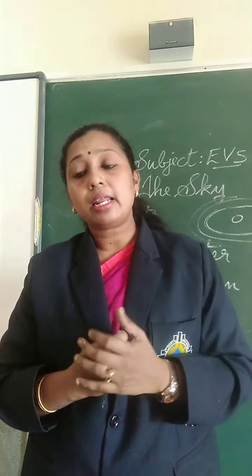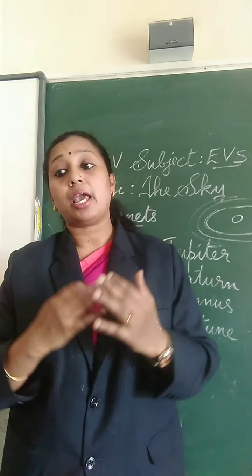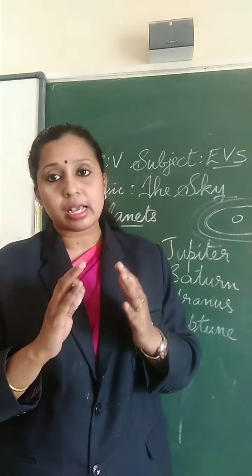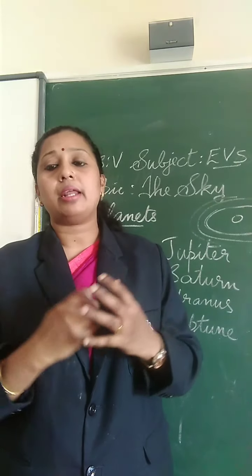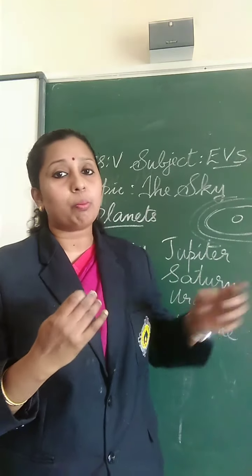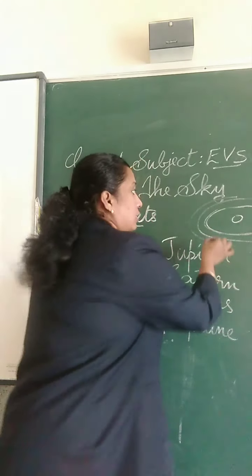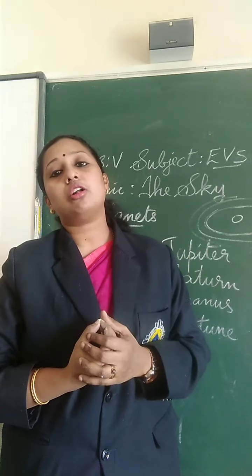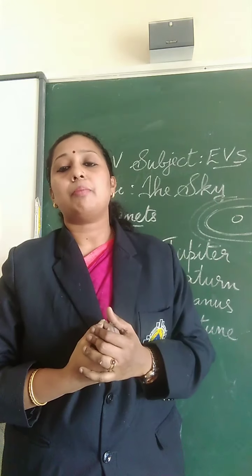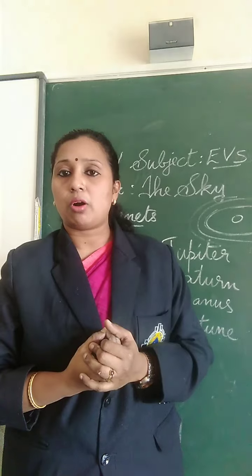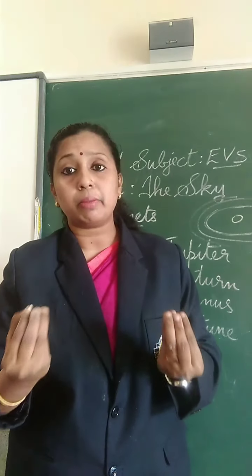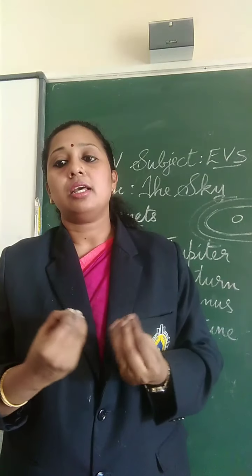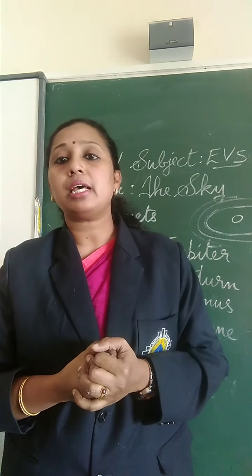So what is a planet? A celestial body orbiting around the sun along an elliptical orbit is known as the planet, and every planet has its own path of movement known as the orbit. The Earth also has its own orbit. The planets are non-luminous bodies. What do you mean by non-luminous? They cannot produce light. They receive light and heat from the sun.